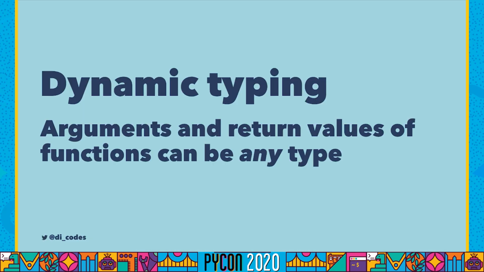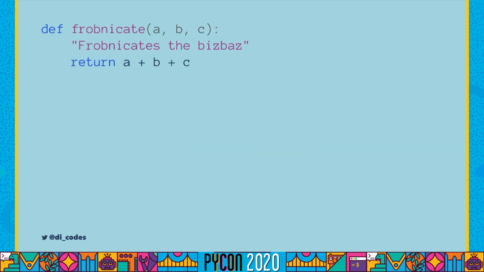It depends on what random.choice decided to choose. Dynamic typing also means that the arguments and the return types of a function can be any type as well. In Python, if we write a function like this, frobnicate of a, b, c, and returns a plus b plus c. If we write a function like this, how do we know that we're getting the types that we're expecting?